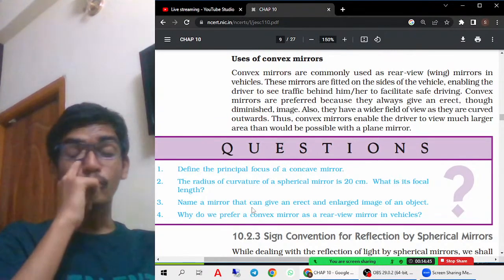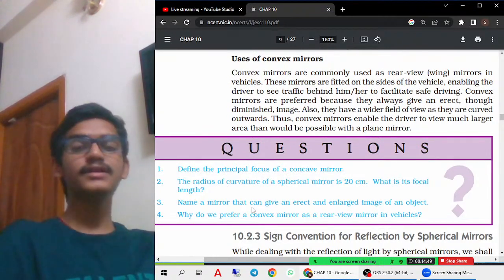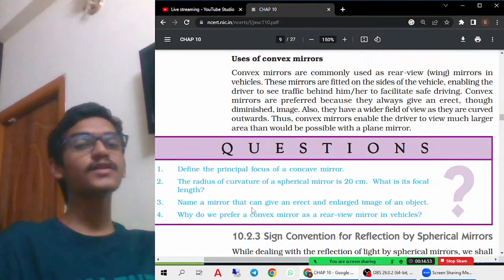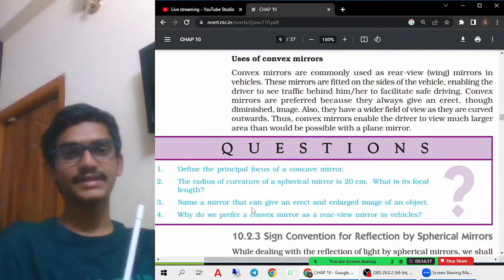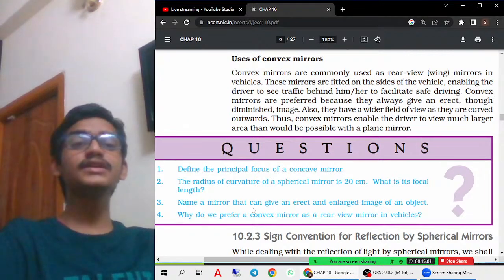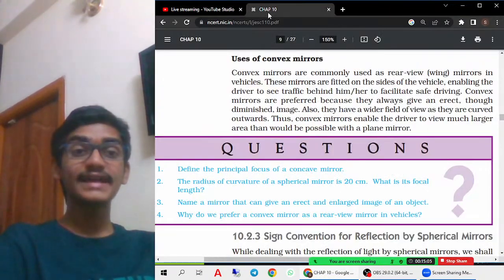Because only when the object is placed between F and P can we actually get the wider view. In all the cases, we will not get the wider view, no? So that's the reason we are not using the concave mirror. Whereas for a convex mirror, wherever you place the object, we'll get a wider view only. That's the reason we are using convex mirrors in rear view mirrors, in order to give a wider view.